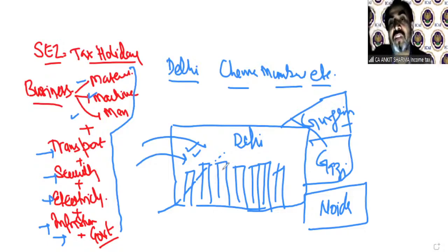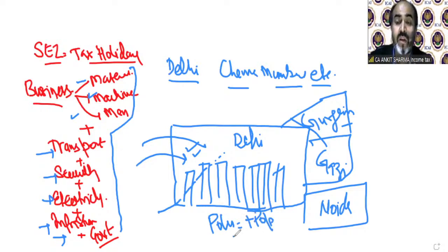The more industries came to Delhi, the pollution problem arose, population problem arose, transportation problem arose, of course, so much traffic jam, etc. So what was the benefit earlier was converted into disadvantages. So the government decided that people should open their units in nearby places like Ghaziabad, Gurgaon, Noida, etc. But people were not listening.